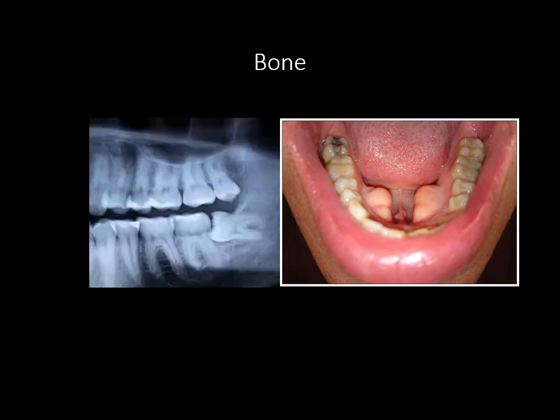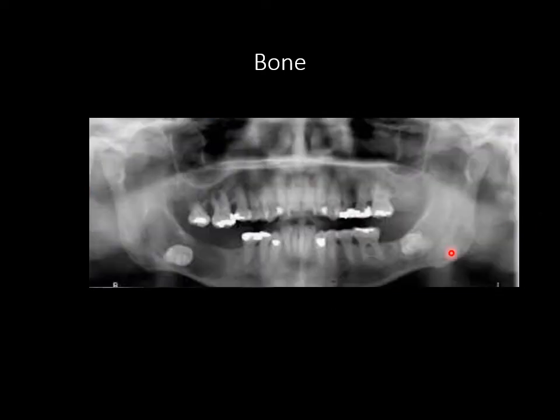Then you may have an impacted tooth, which will be horizontally placed or anteriorly placed rather than superiorly placed. And at the same time, we may also have cystic diseases in the jaw, which will lead to swelling, at times mandible fractures.